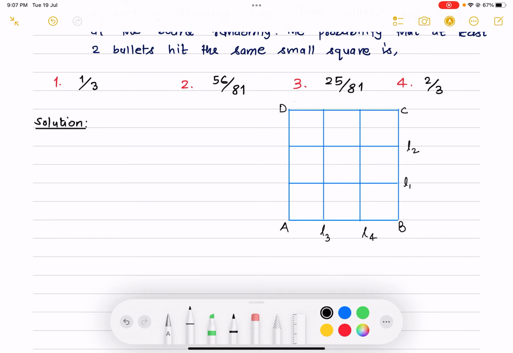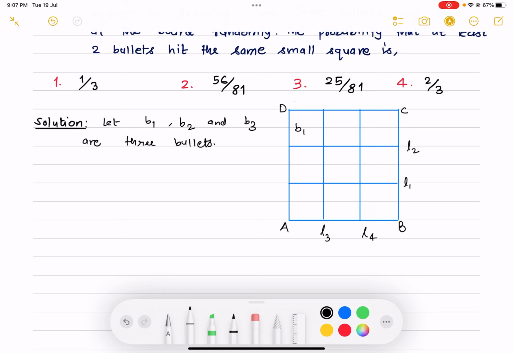So let us assume that B1, B2 and B3 are 3 bullets. Clear? So what are the possibilities he wants in the question? First, he wants exactly 2 bullets. There may be chances that exactly 2 bullets hit the same box, same square.